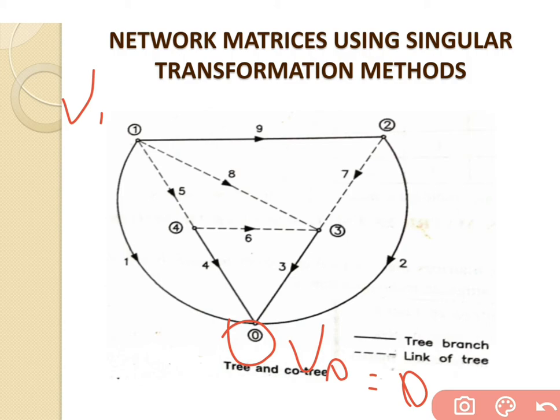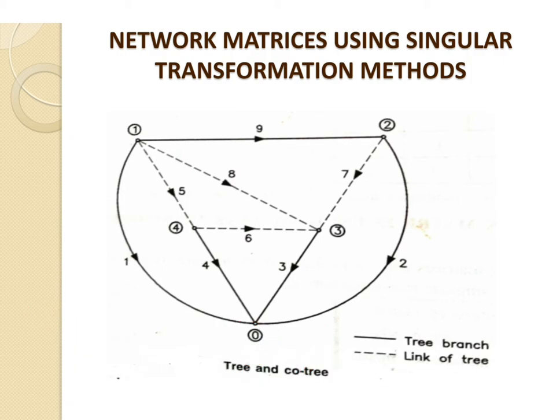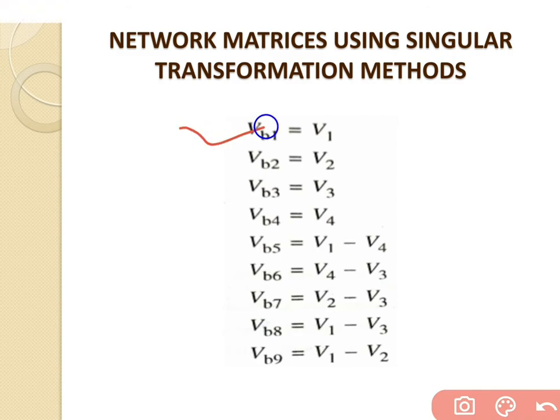So the definition of the voltage V10 is V1 minus V0, and V0 has a value equal to 0. So we will write only V1. So the voltage across branch VB1 is equal to V1 only.